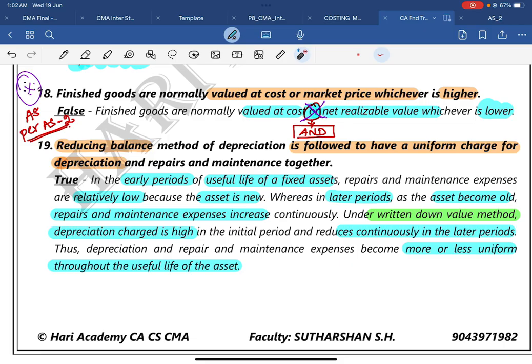So we will use the written down value method. At the starting point, depreciation is high in the initial period and it reduces continuously over the later periods. So depreciation plus repairs and maintenance becomes more or less uniform throughout the useful life of the asset. You know one thing, as we are also human, at the time of birth our expenditure on maintenance, like health issues, will be low; we will not spend much on our health. Once we get older and older, all our machinery parts, all our biological parts become weak, and we need to maintain our health condition, so we spend more. That's the same thing in the case of machinery also.